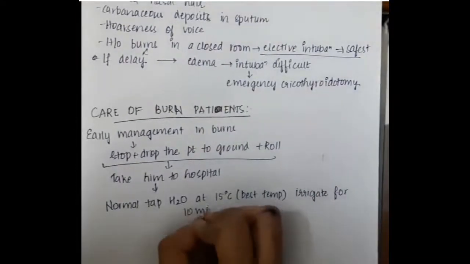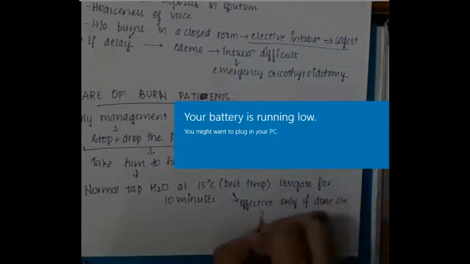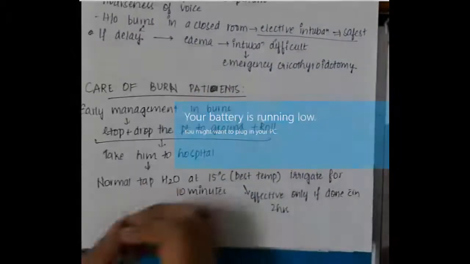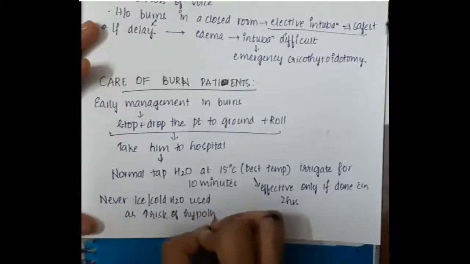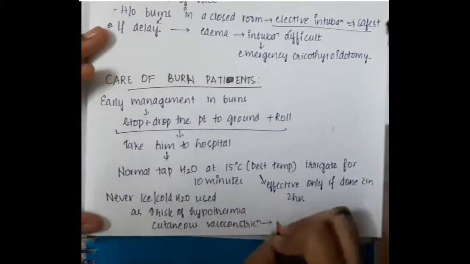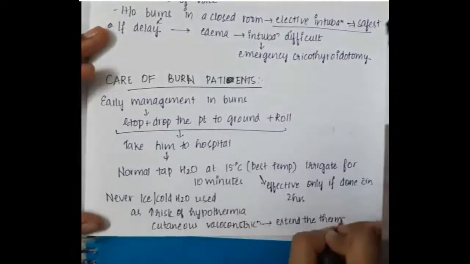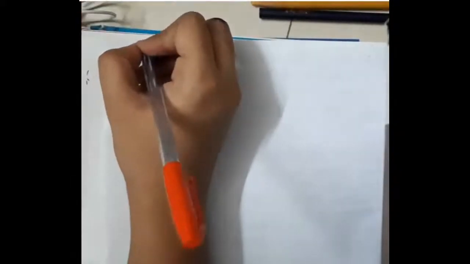With tap water we can irrigate the burns for 10 minutes, effective only if done within 2 hours. We should never use ice or cold water, as it can cause hypothermia and cutaneous vasoconstriction, and as a result it can cause ischemia and extend the thermal damage.